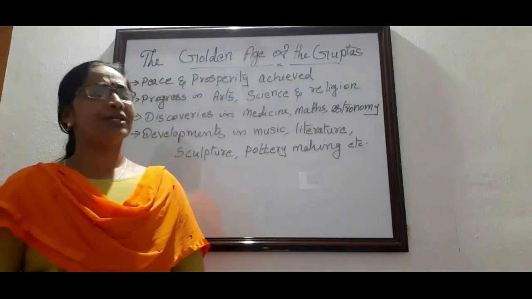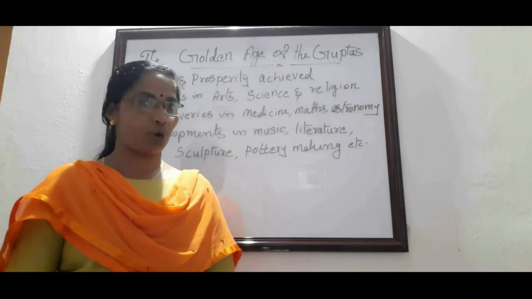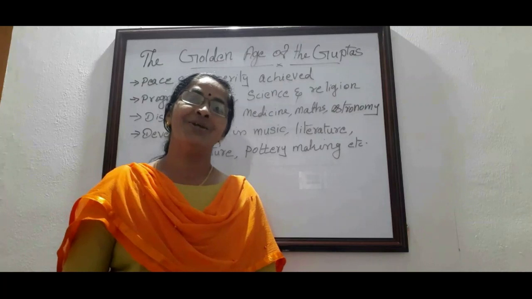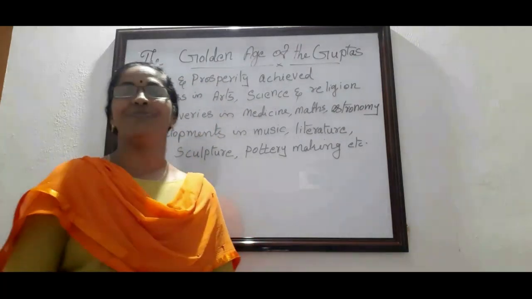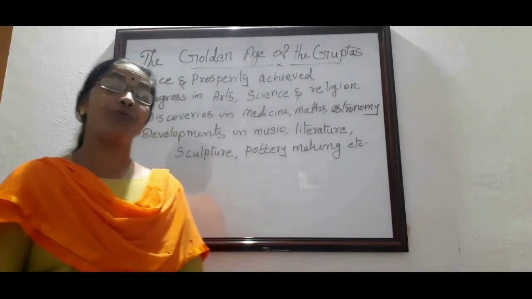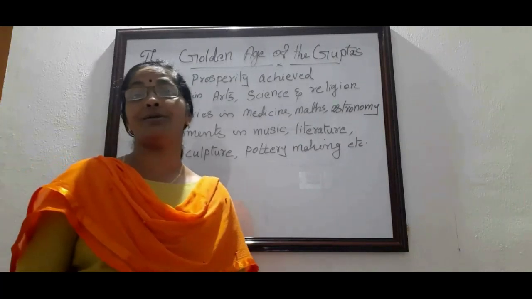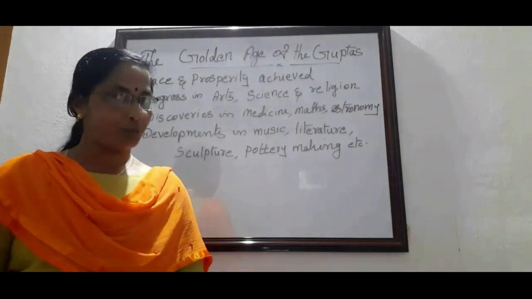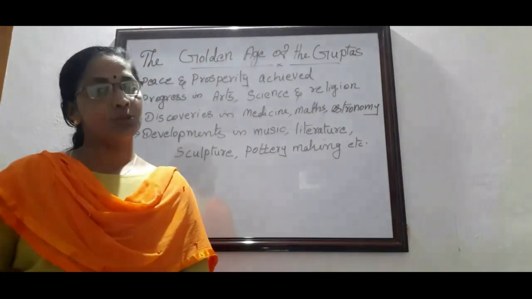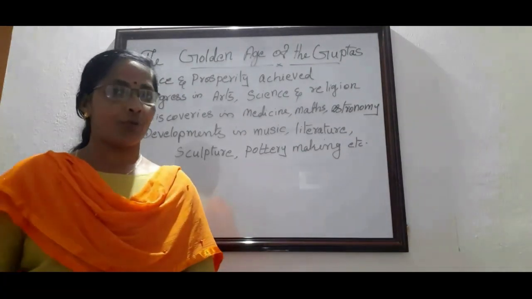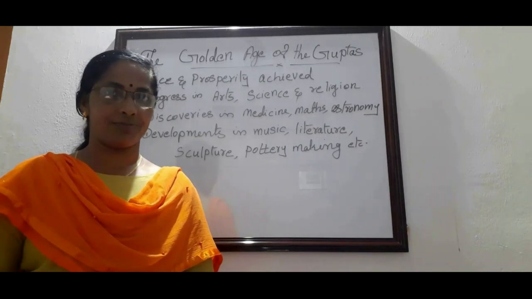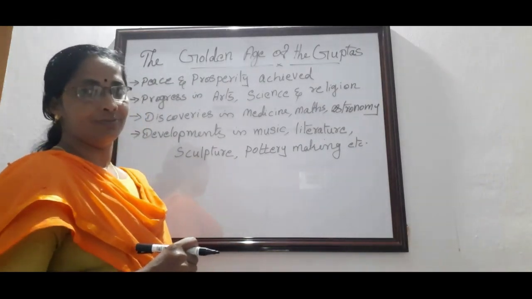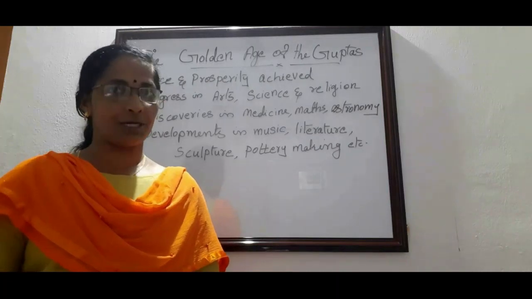Did you see our previous session? I hope it is clear for you. Now we can learn its continuation. What did we discuss in our previous session? We discussed the Gupta dynasty, the Gupta empire, who were the most important Gupta rulers, what were their main achievements, and what were the different kinds of development we can see in the Gupta period. I hope it is clear for you.